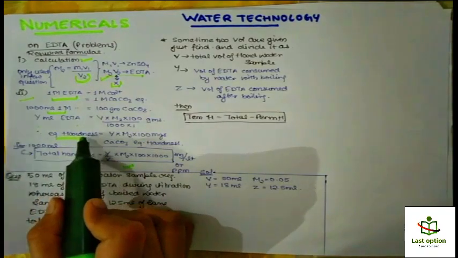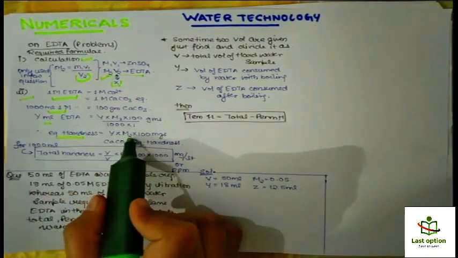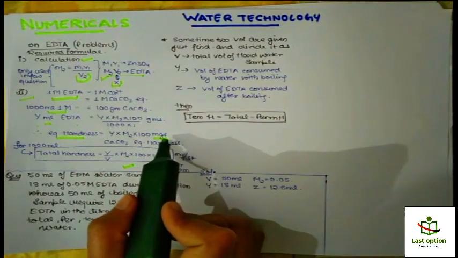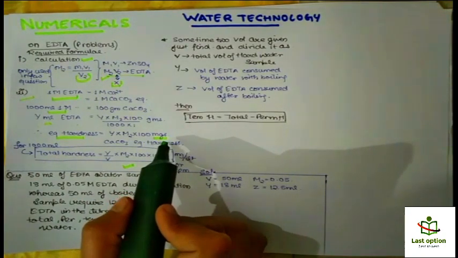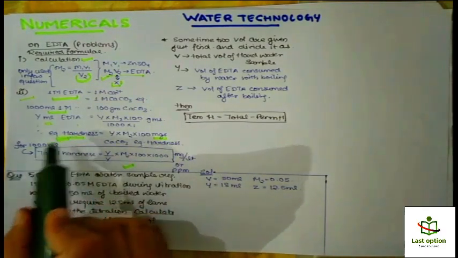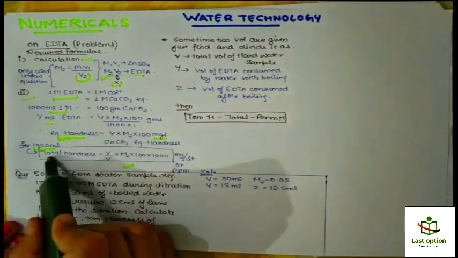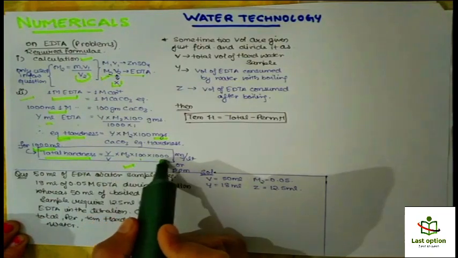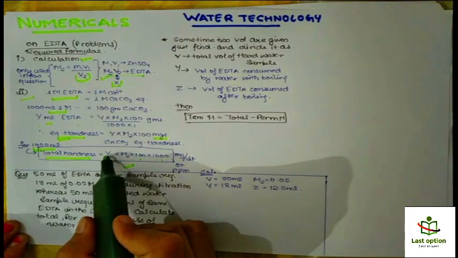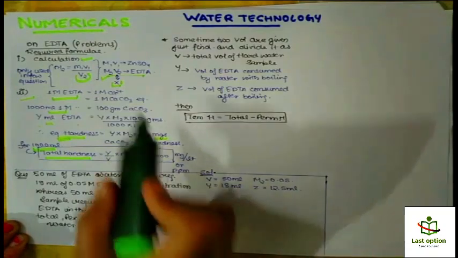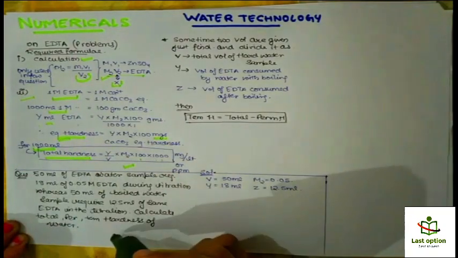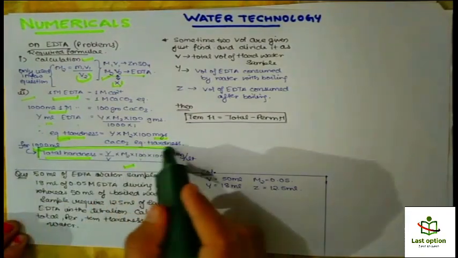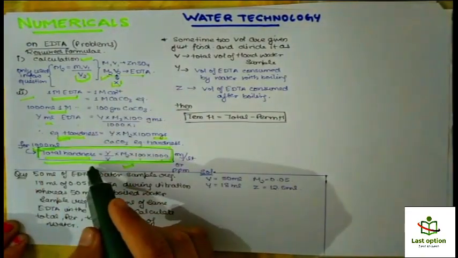Then the equivalent hardness in this Y ml will be Y into M2 into 100 milligrams. Why milligrams? Because we have already discussed that we find the hardness in milligram per liter or ppm. So this is for the volume V. In 1000 ml, the total hardness will be Y upon V into M2 into 100 into 1000. What is Y? Y is the endpoint, the volume of EDTA consumed by the hard water, right? This is what we are going to use in this numerical. Remember this formula, it is very important. You can forget all the rest, but this formula is important.